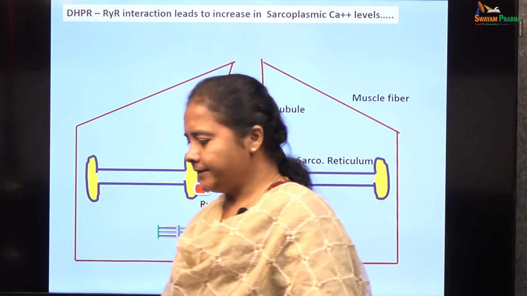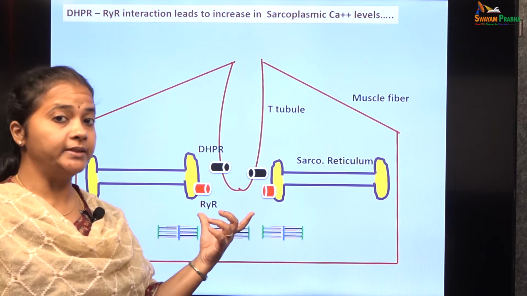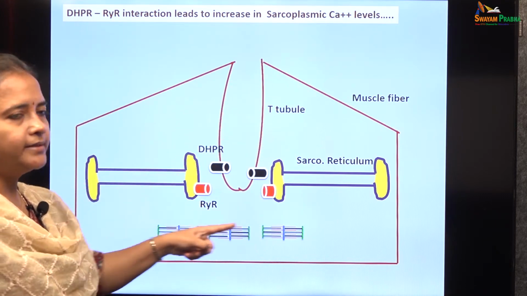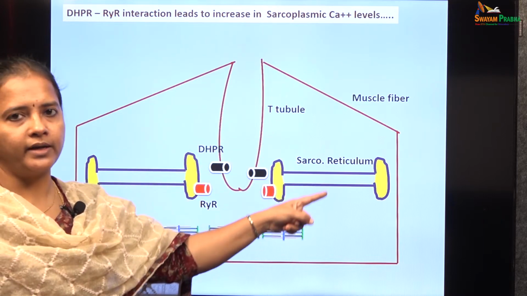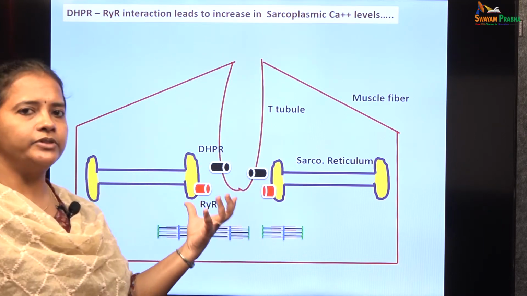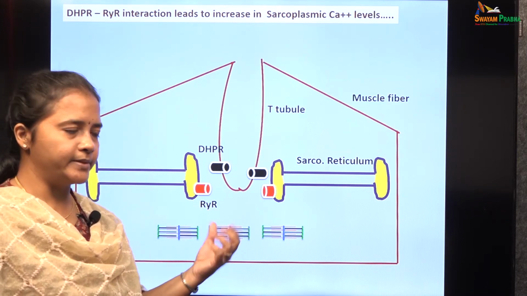So, the T tubules and the sarcoplasmic reticulum which is present within the muscle fibers on either side of the T tubules form a sarcoplasmic triad. So, this is called the triad of the skeletal muscle fiber, and this system is the one which is going to be responsible for initiation of contraction in the skeletal muscle fiber.